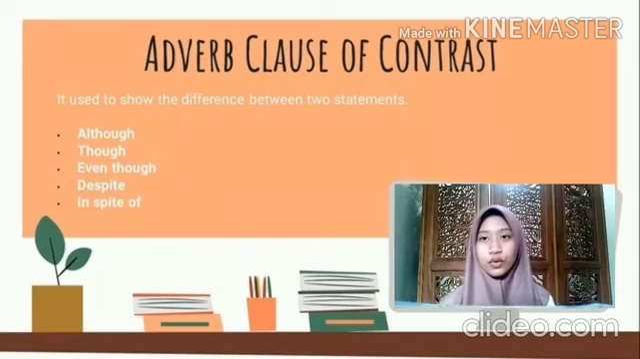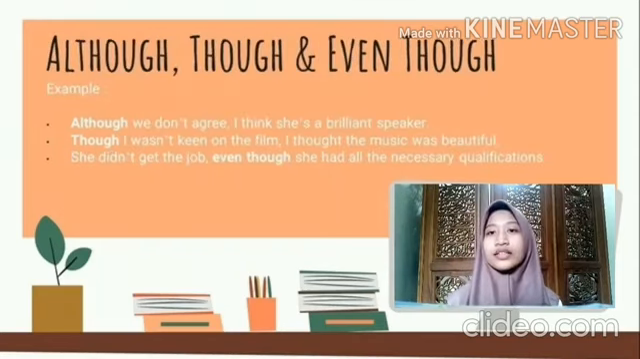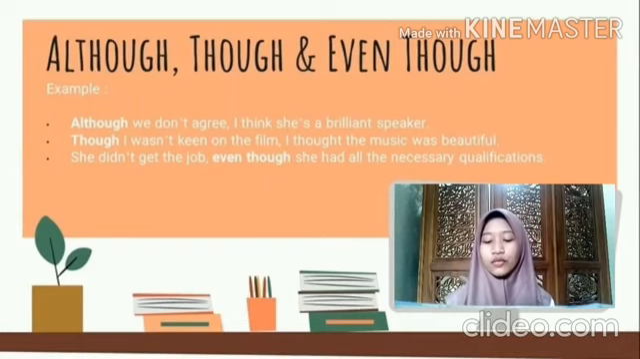The first is although, though, and even though. These three connectors are followed by a clause, so by a subject and a verb. The example is: Although we don't agree, I think she's a brilliant speaker. Here although is followed by we don't agree. We don't agree is a clause, we as a subject, don't agree as a verb. Although separates two statements: the first is we don't agree, and the second is I think she's a brilliant speaker. Here although is placed at the beginning of the sentence.